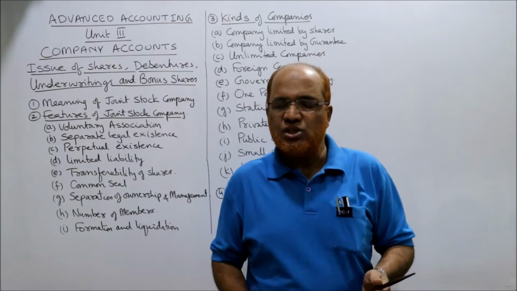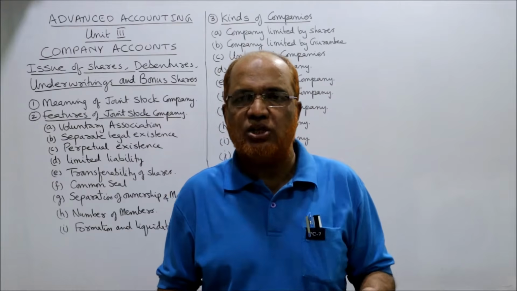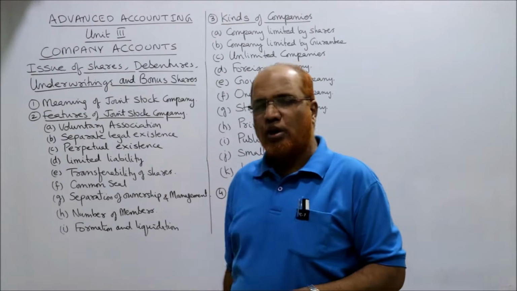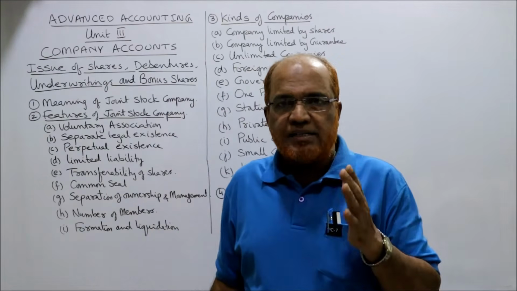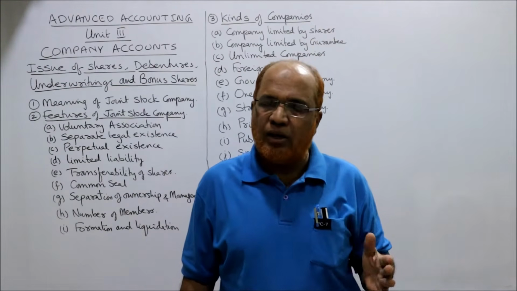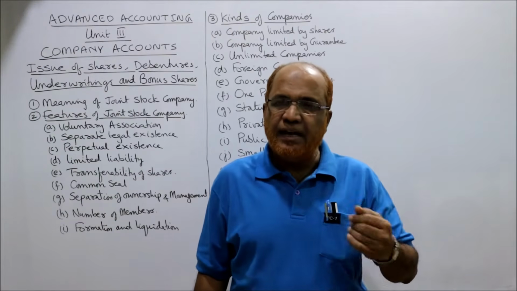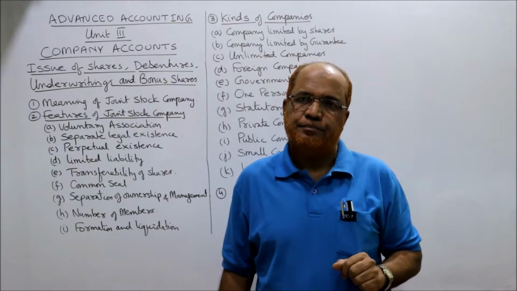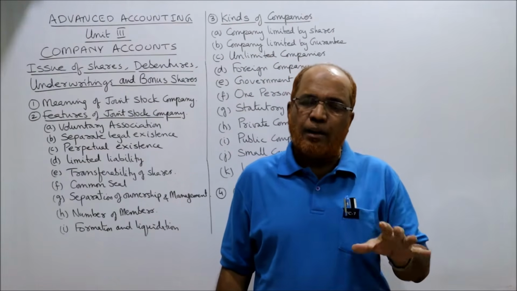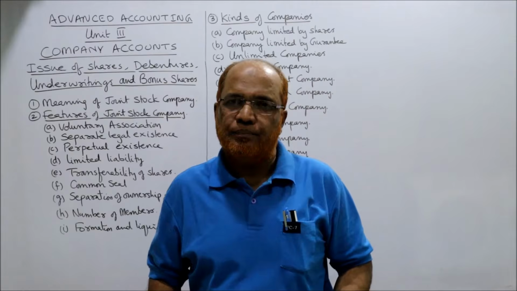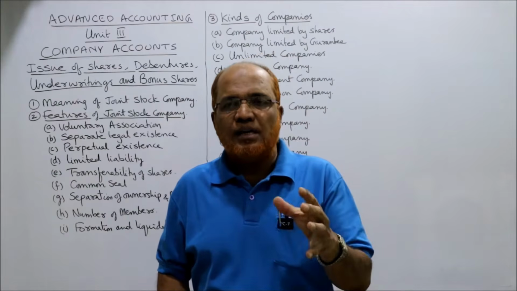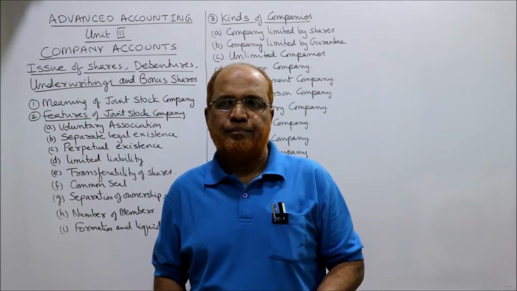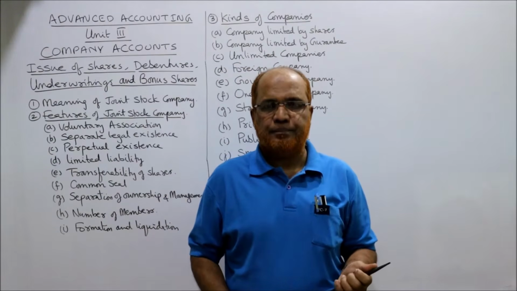Throughout the world, this form of business organization is very, very important. So what is a joint stock company? Meaning of joint stock company. A joint stock company is an artificial person created by law, invisible, intangible, existing only in the contemplation of law. According to Indian Companies Act 2013, a joint stock company is a company which is formed and registered under this act, or an existing company.